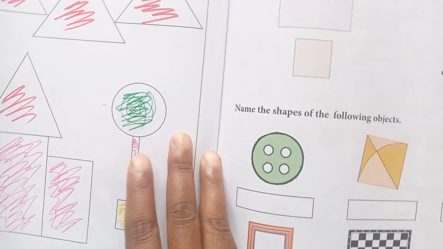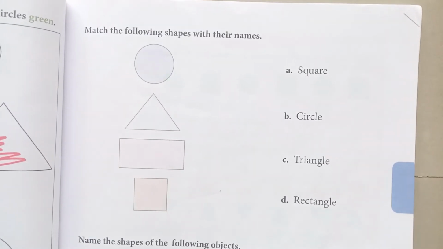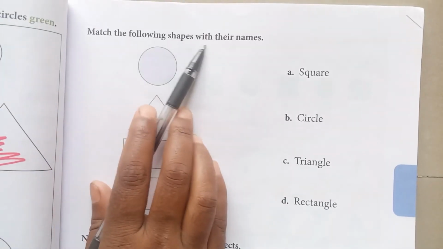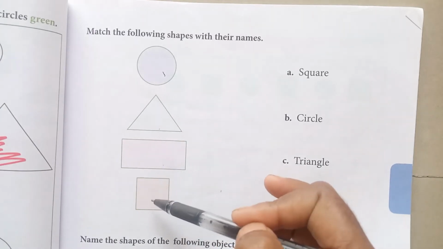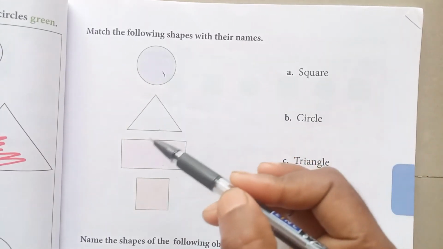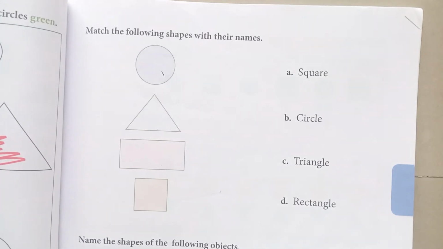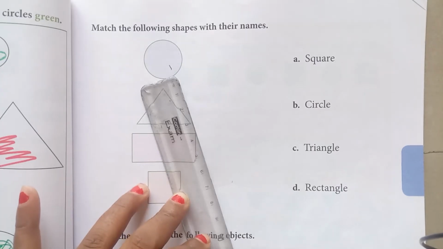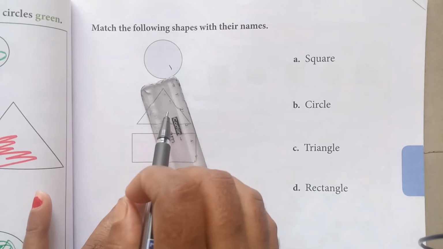Now come to the next. Match the following shapes with their names. See, what is it? Circle, triangle, rectangle, square. Where is the circle, dear students? This is the circle, and where is the spelling of circle?